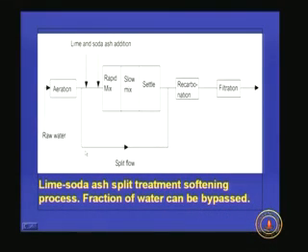After flocculation we go for settling, and the split portion of the flow enters here. It is advisable to provide another settling unit here, or you can directly go for recarbonation and then filtration.